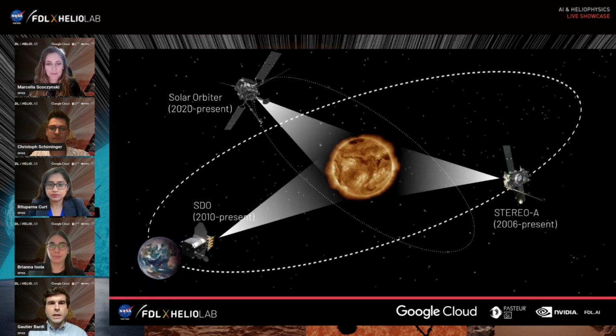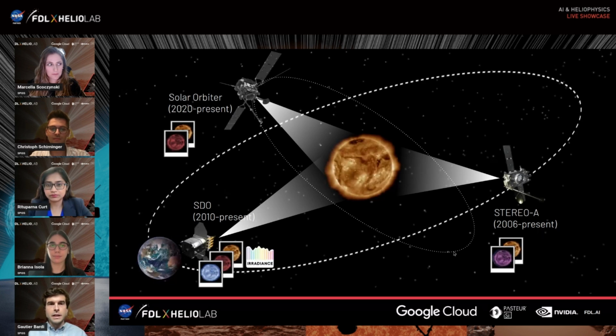The core philosophy of our project is to maximize the science we can do with our current constellation of satellites. Currently, we have a few satellites orbiting the sun with different instruments that don't always measure the exact same thing. We want to use AI to unify them. For instance, 4 satellites are taking images of the sun in extreme ultraviolet or EUV light. However, only one of them is still capable of measuring the irradiance, which measures the energy of EUV light emitted by the sun. Additionally, they don't necessarily take images of the sun with the same wavelengths that we can see as color filters, giving more information on different regions of the sun that have specific temperatures.